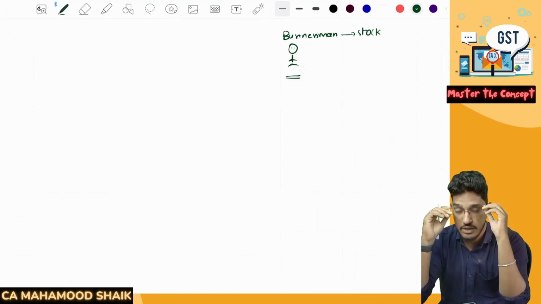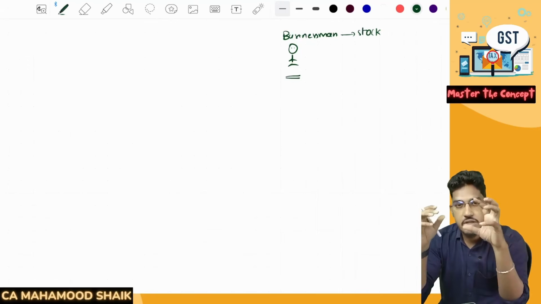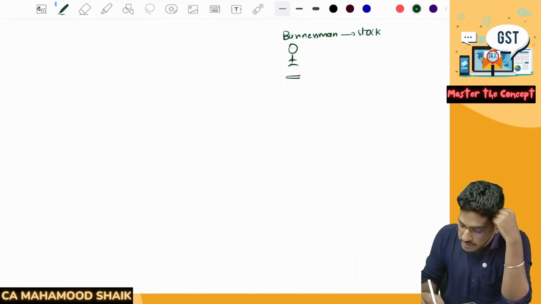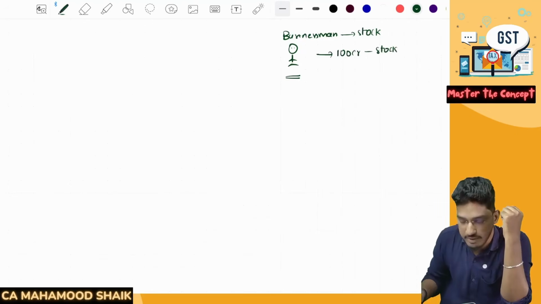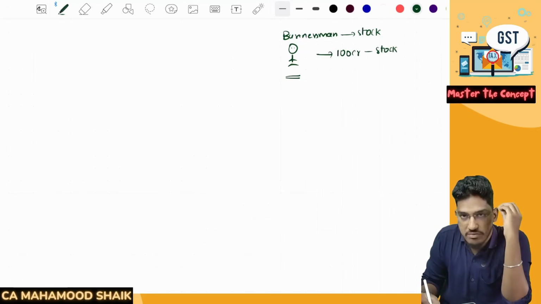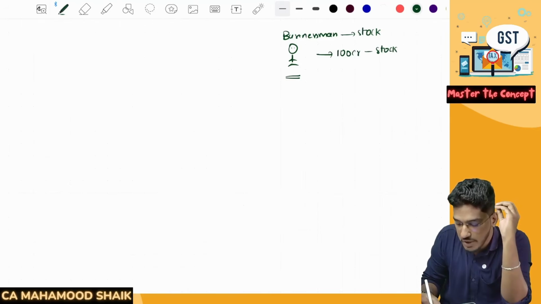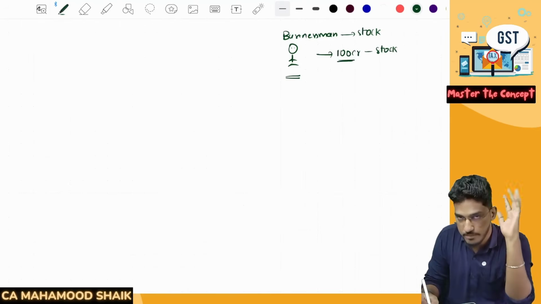As you all are aware, in the industry, people generally insure their stock. Now this person, on an average, will have 100 crores worth of stock. So now he needs an insurance policy, a fire accident policy, on that 100 crores worth of stock.